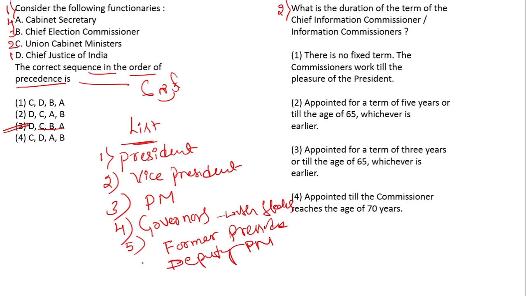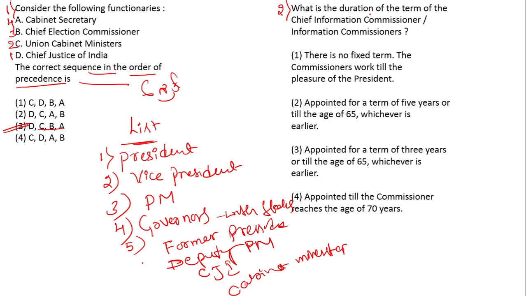After him comes the Chief Justice of India, then the Cabinet Minister. So this is how the list continues.